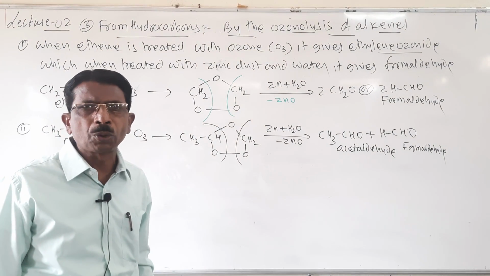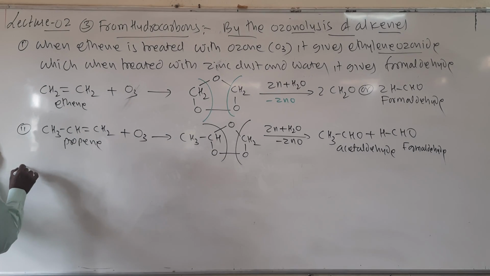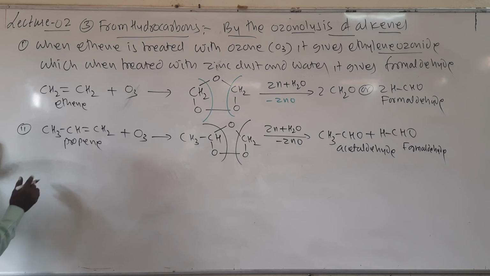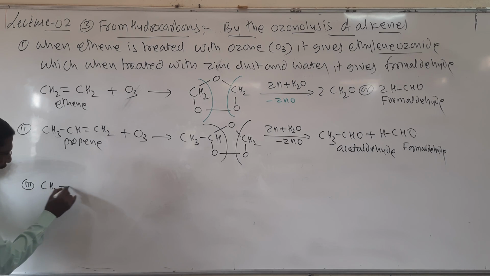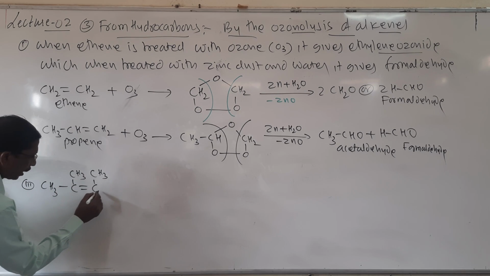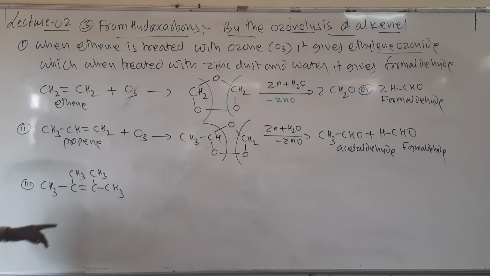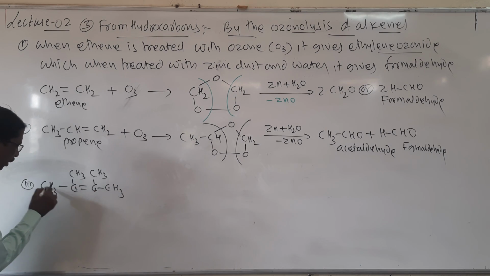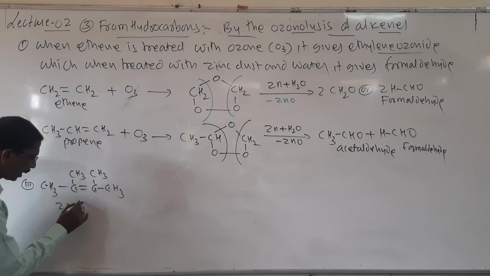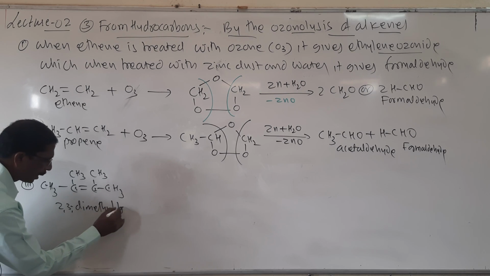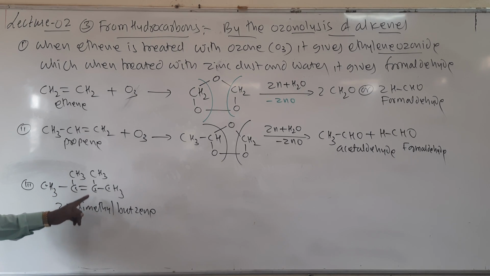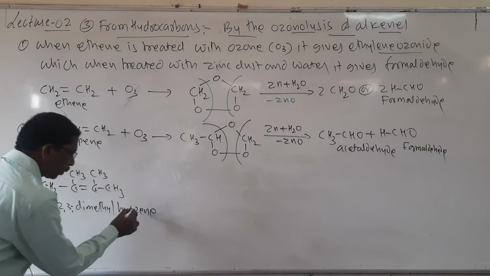And if you want ketone, then use, look here, (CH3)2C=C(CH3)2. Look here students, here it is 1, 2, 3, 4, so it is 2,3-dimethylbut-2-ene, so it is but-2-ene.